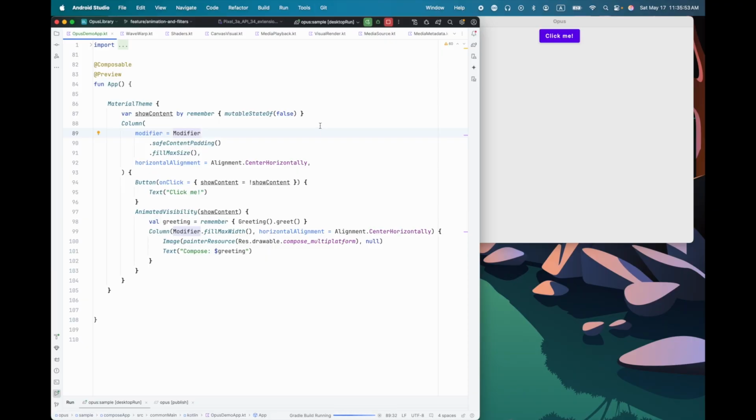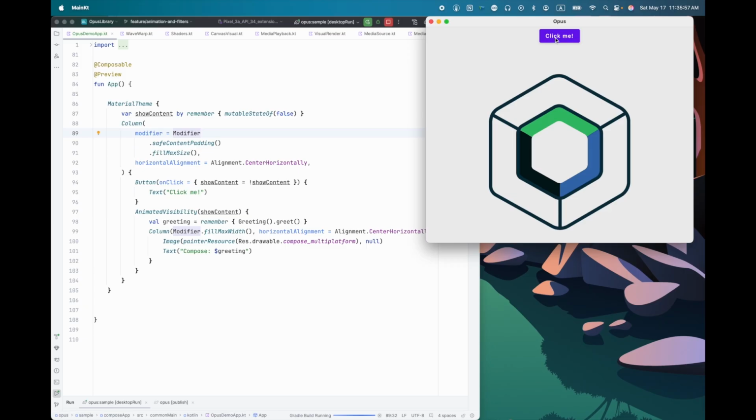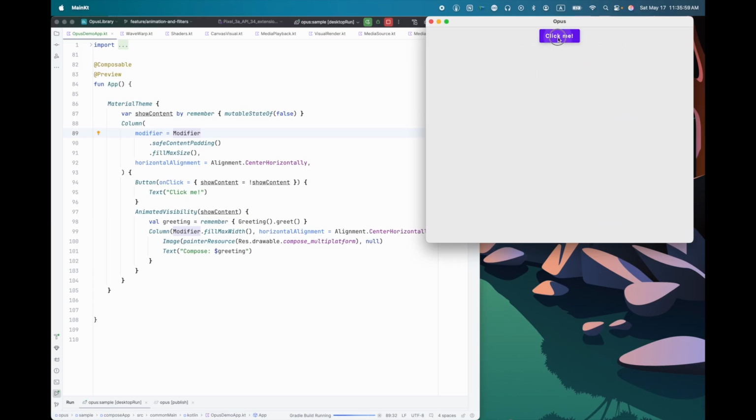All right, let's get started. I have here the standard Compose multi-platform template that I've downloaded from the wizard. I have made 3 changes to it. I changed the default location of the window so that it's easier to do screen recording, and I added the Opus dependencies, which are going to change anyway when we release that as open source, so I'm not going to show you how to do that this time.